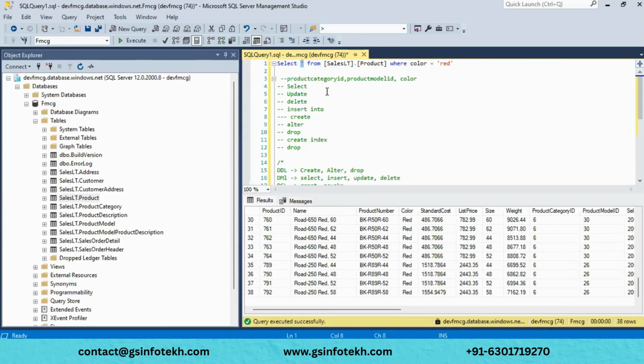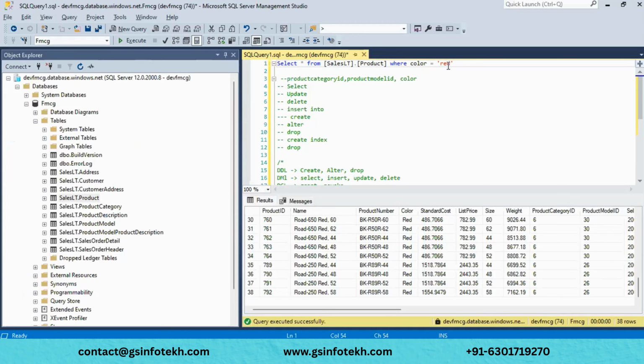And if you want to remove the duplicates, you have to add DISTINCT on top of that, so that particular field will be distinct and the duplicates will be removed. And if you want to filter any data using the WHERE clause, we can filter the data on a specific value. Whatever value you specify here, only the data based on that will be filtered.